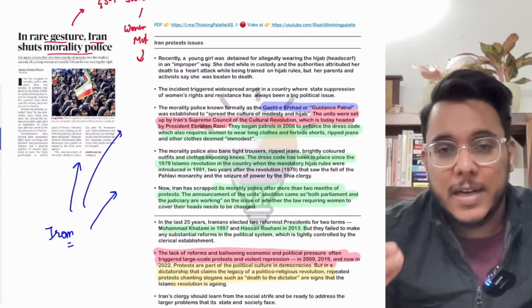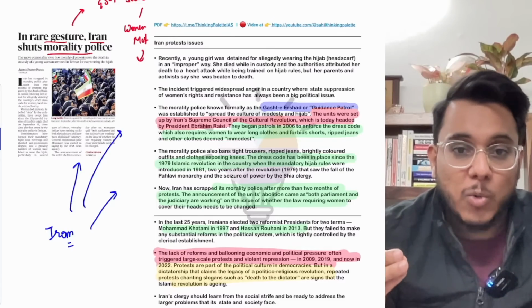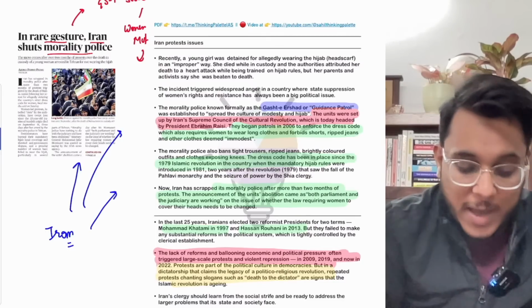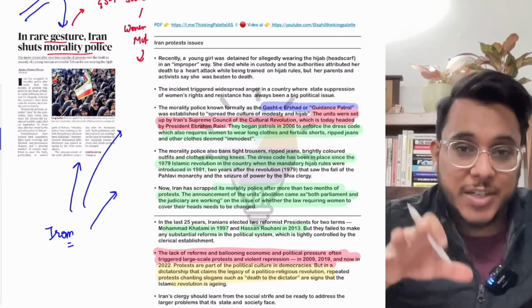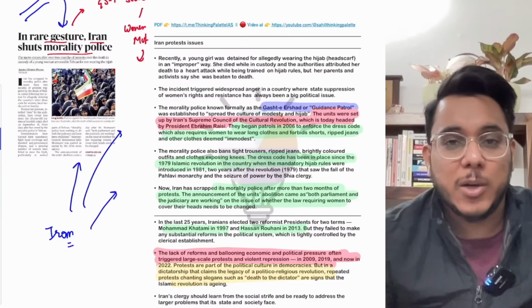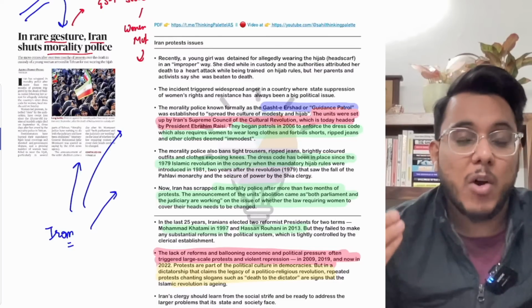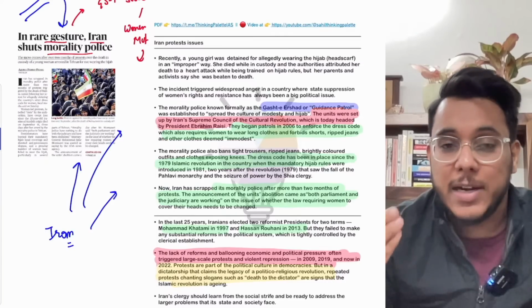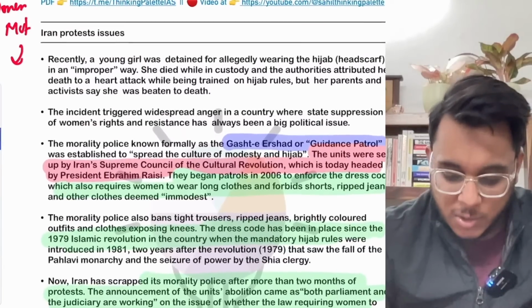Now, after the death of that young woman, the protest started in Iran. The women came out, they openly burned the hijab, and they were very much angry over the state's control, over the state's religious diktats that have been given over the years. And a kind of social revolution started in Iran. As a part of this social revolution, the people in Iran wanted more liberties. They said that they want more freedom, particularly the freedom for women to dress the way they like. Now that particular thing was going on.